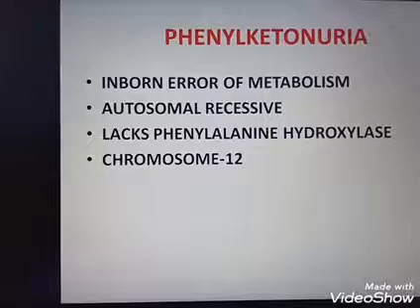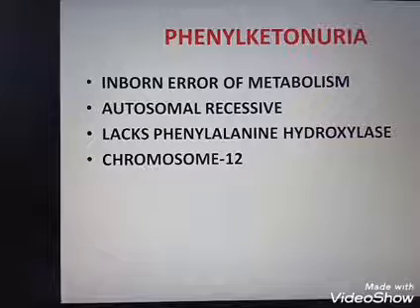The next disease that we are discussing here is phenylketonuria, otherwise known as PKU. We discussed phenylketonuria in the topic of pleiotropy. This has happened because of the non-functioning of a gene. So what will happen here? The phenylalanine hydroxylase enzyme in the liver is essential for the conversion of phenylalanine to tyrosine. Phenylketonuria is an example of an autosomal recessive disorder. Chromosome number 12 is responsible for this disease.